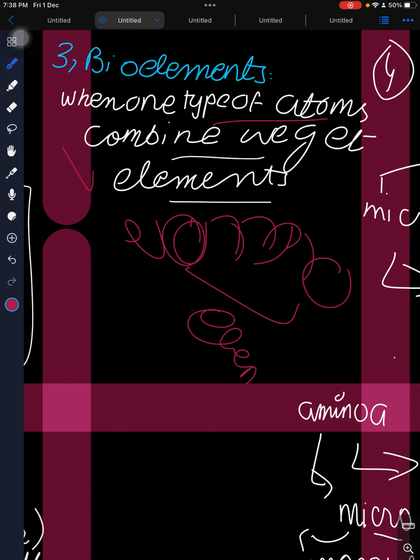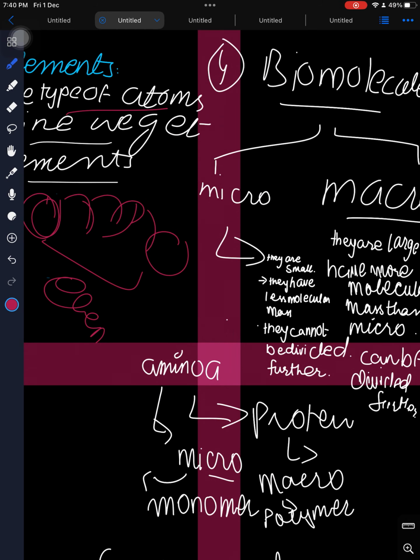We have a total of 16 bio elements. Apart from that, 10 are the most important, but here we are going to talk about 6 only: hydrogen, oxygen, nitrogen, sulfur, calcium, and phosphorus. So these are very important bioelements. In the Punjab book, they write calcium apart from something else. This was something told to me by someone.